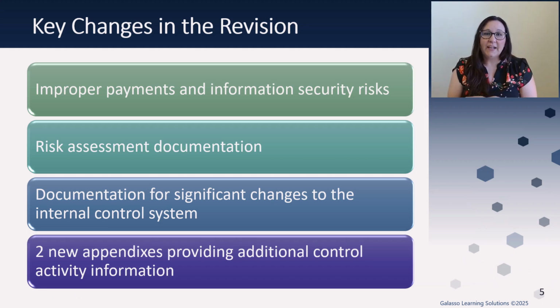So what are our key changes in this revision? Well, the GAO updated the Green Book in 2025 to provide requirements, guidance, and resources to help managers better address their risk assessment areas as they relate to fraud, improper payments, information security, and also the implementation of new or substantially changed programs.